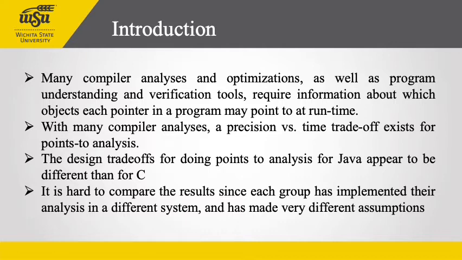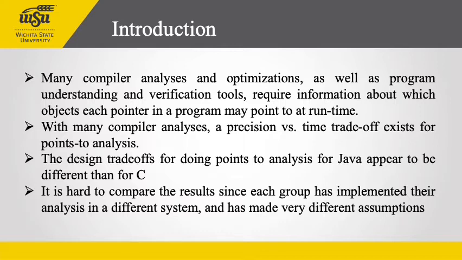Many compiler analyses and optimizations, as well as program understanding and verification tools, require information about which objects each pointer in a program may point to at runtime. With many compiler analyses, a precision versus time trade-off exists for points-to analysis. For analyzing programs written in C, many points between the extremes of high precision, slow, and low precision, fast have been explored. These analyses have been implemented as parts of distinct systems, so it is difficult to compare and combine their unique features.